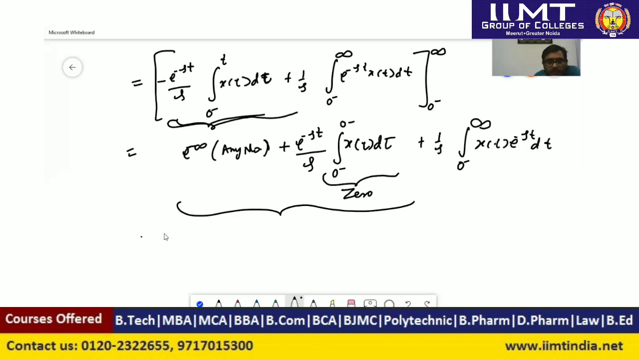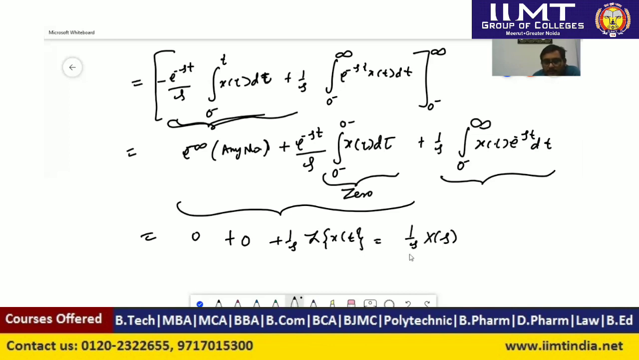So we can say here e to the power minus infinity will be 0, and 0 times any number will be 0. In the second part, 0 minus 0, since the lower limit and upper limit are both the same, so it will be 0 plus 1 upon s, and this is the formula of the Laplace transform of x(t). So we can write here it is equal to 1 upon s times X(s). Okay, so this is the proof of this particular theorem.